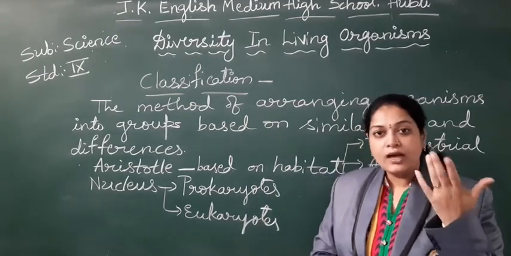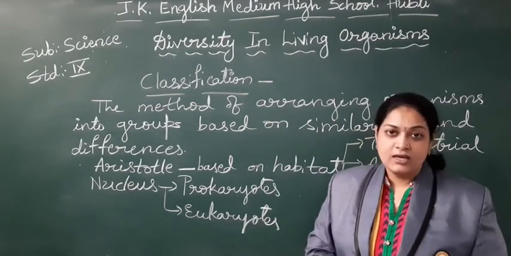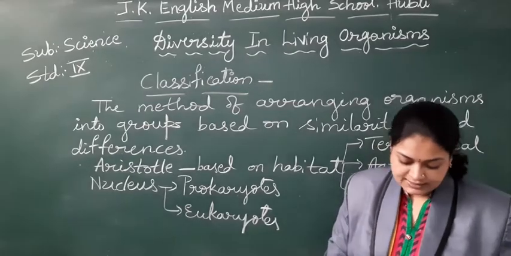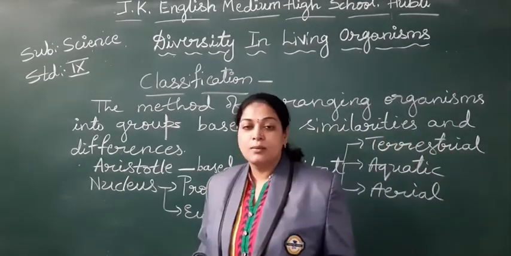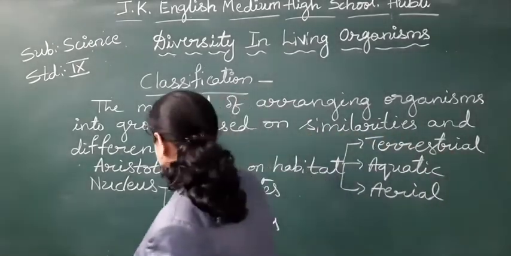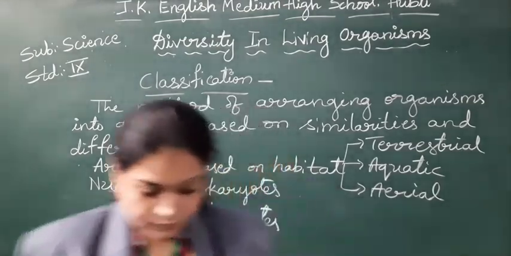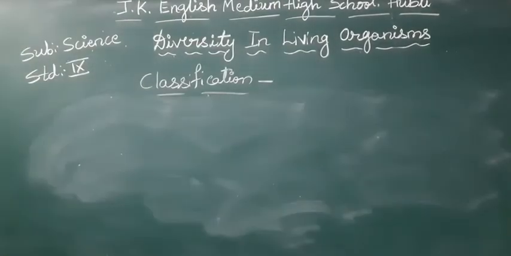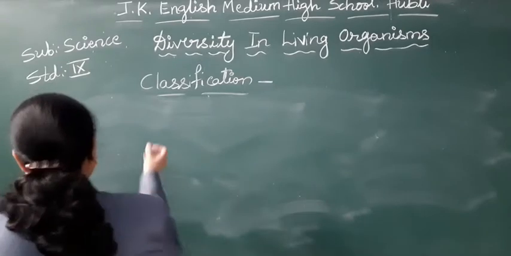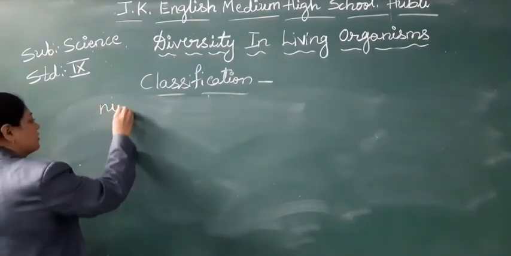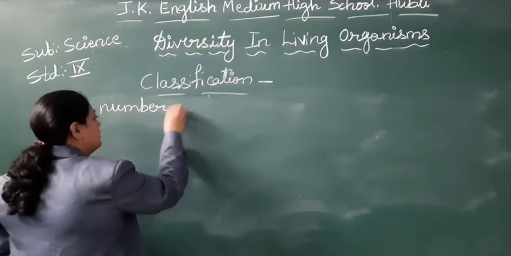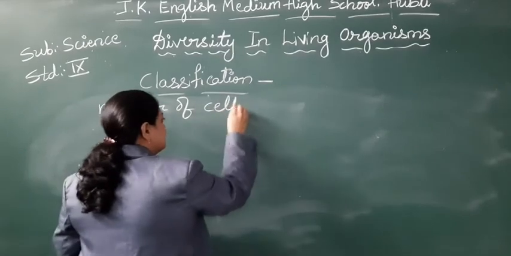So they took another character, another different thing for the classification. That is based on number of cells. Yes, based on number of cells.